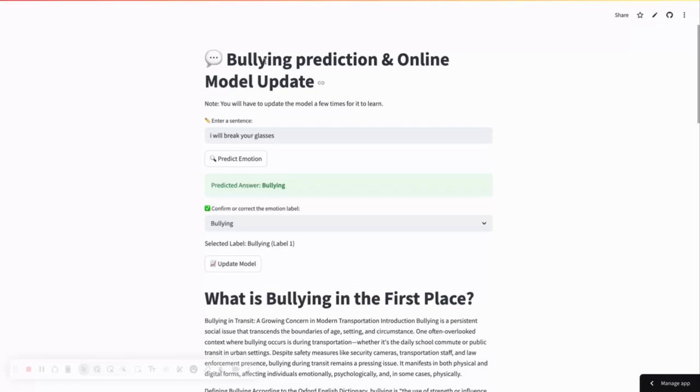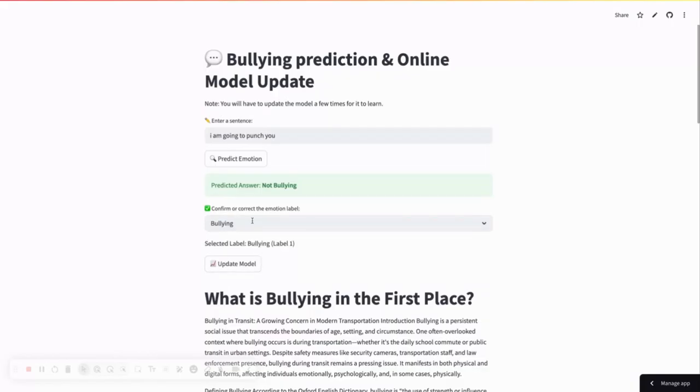So me, Johan, and Rianch have made an app where if you enter a sentence, it'll say if the sentence is bullying or not. So now I'll enter this sentence and I put predict emotion. It says it's bullying. Since it's correct, I don't have to change this, so I don't have to give the correct answer. But now if I enter a sentence like this, it's gonna say not bullying, which is not correct.